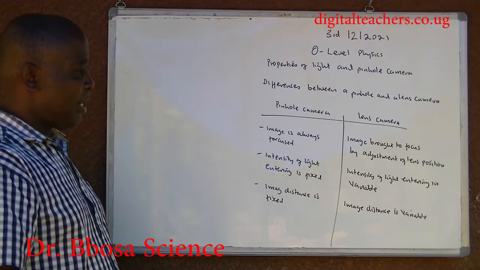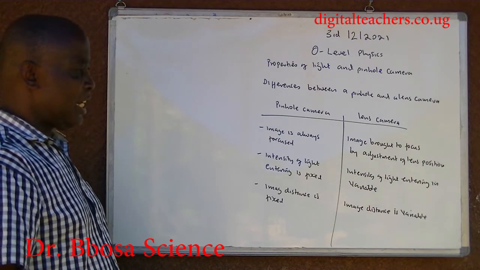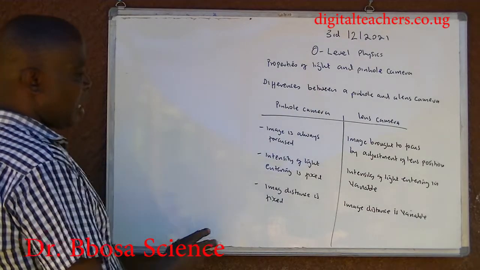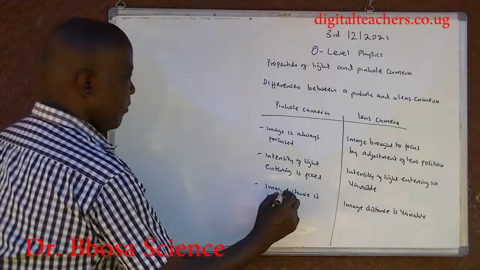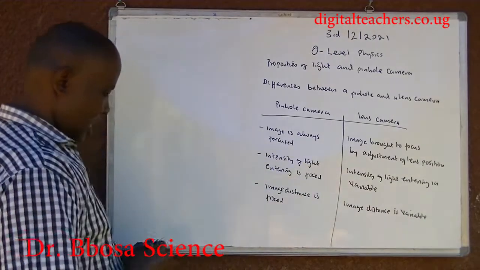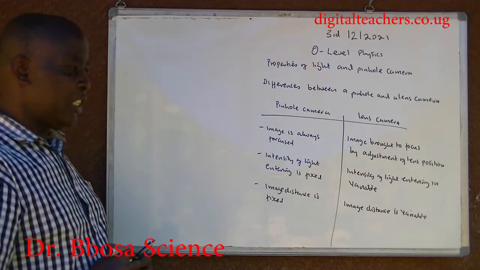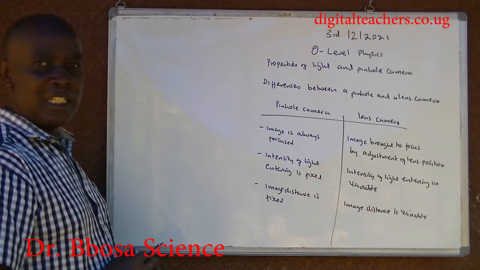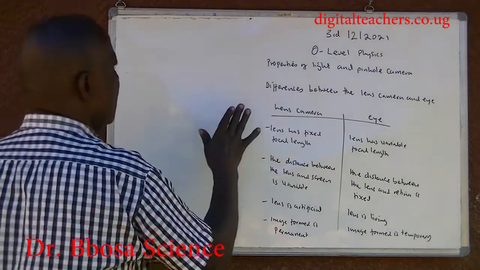In the lens camera, the intensity of light entering is variable. In the pinhole camera, image distance is fixed. In the lens camera, image distance is variable.